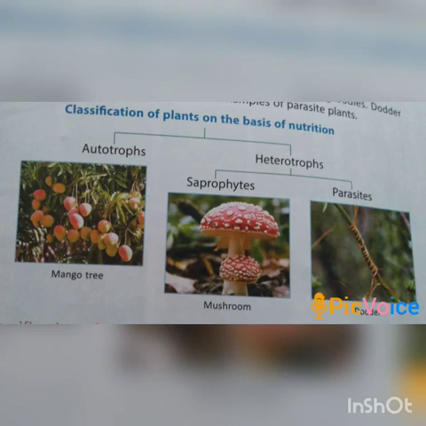That means classification on the basis of nutrition: autotrophs and heterotrophs. Heterotrophs are again classified into saprophytes and parasites. Saprophytes take their nutrition from dead and decaying bodies, and parasites take their food from other green, food-producing plants.